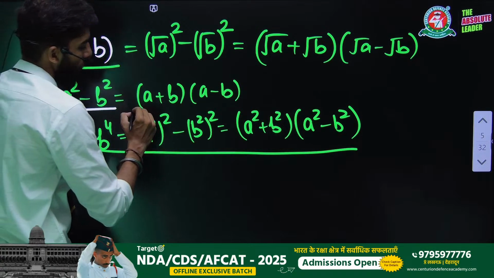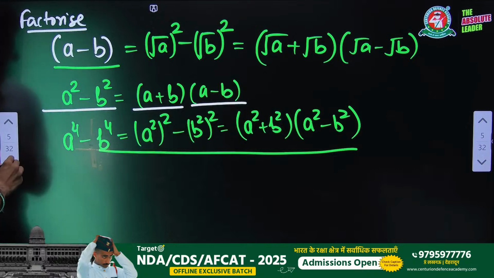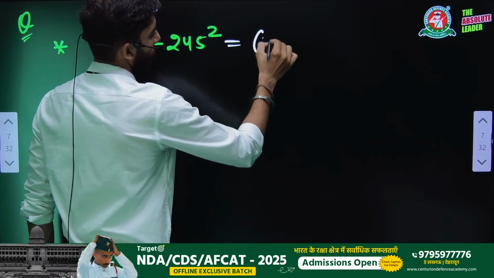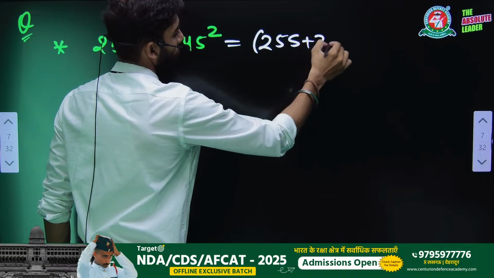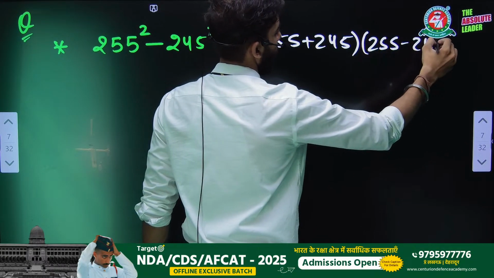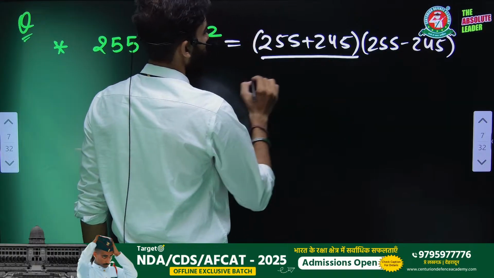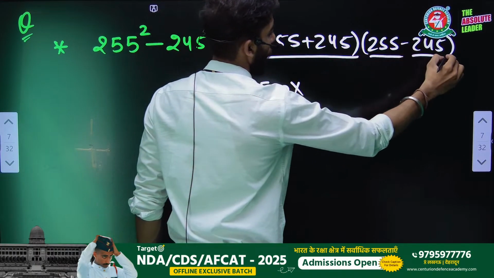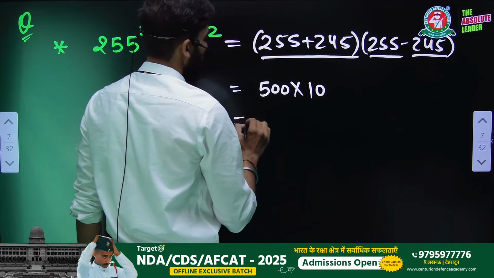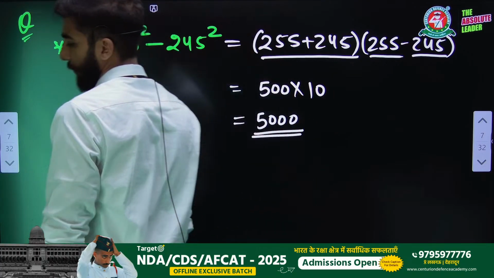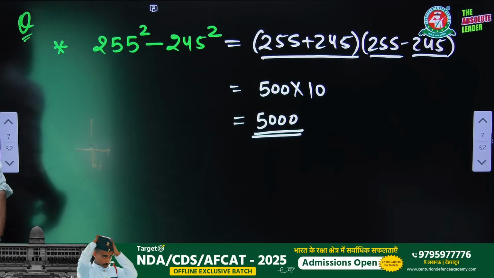If a square minus b square is given, then you can write it as a plus b into a minus b. So for making the calculation simpler, we are going to write it as 255 plus 245 into 255 minus 245. 255 plus 245 is what? 500. 255 minus 245 is what? 10. So 500 into 10, you can write it as 5000, right? And that is our answer.